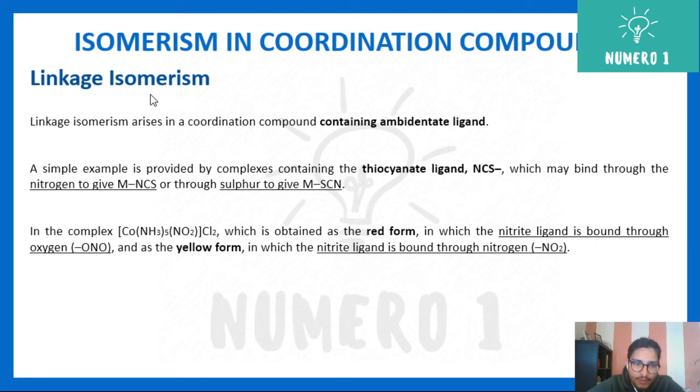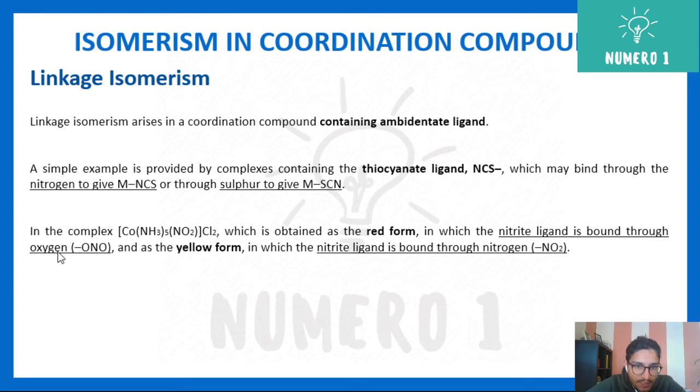In the complex you can see here, one example is given: cobalt is there, ammonia 5, NO2 is there. So this is obtained as the red form. But let's say that this NO2, if it is joined through oxygen, you can see oxygen can also give its electron to the central metal ion.